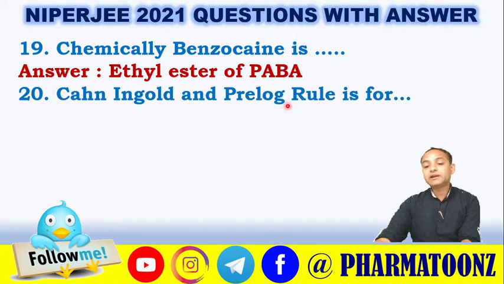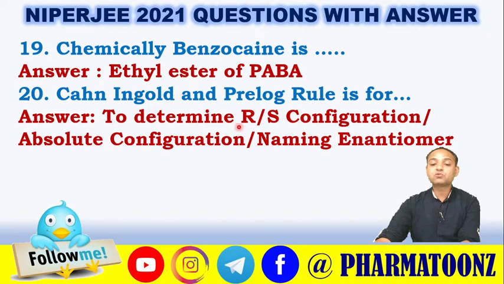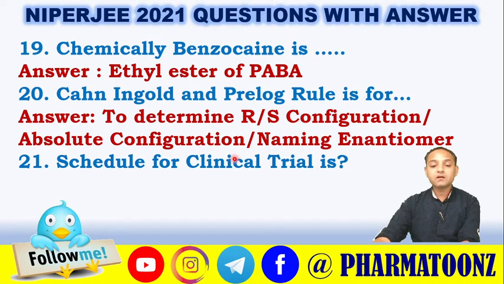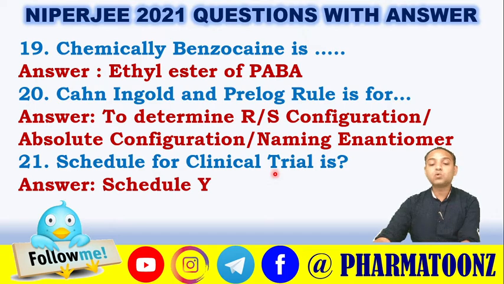Cahn-Ingold-Prelog rule is for, so it is used for many purposes. First is to determine the R and S configuration, which is called rectus and sinister. It is also called absolute configuration. It is also used for naming the enantiomers. So you can choose any one of these options. Schedule for clinical trials. Schedule related questions are frequently asked in GPAT as well as NIPER-G examinations. For this, the answer is Schedule Y.